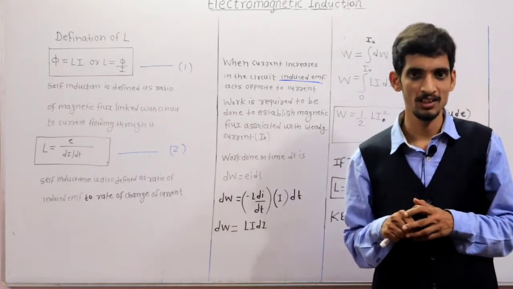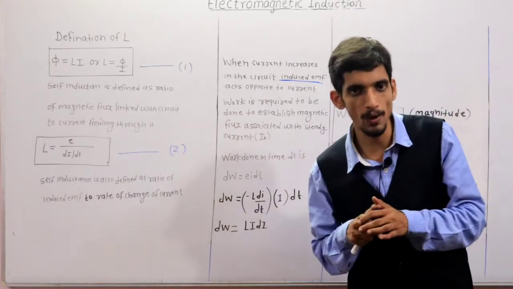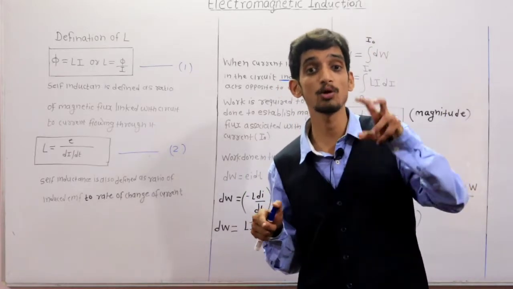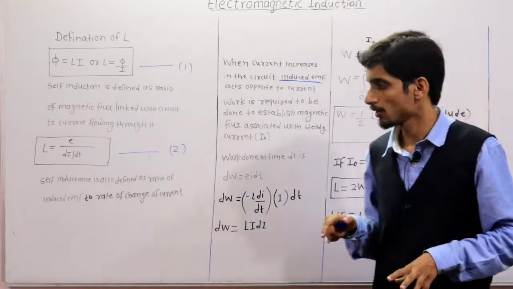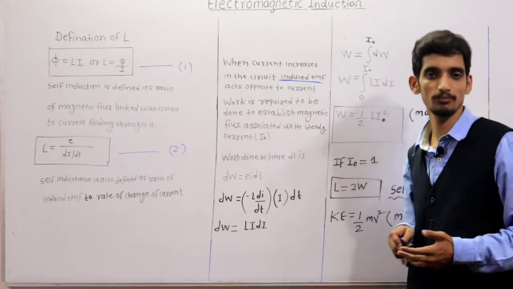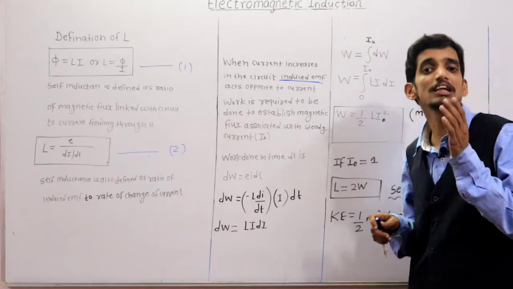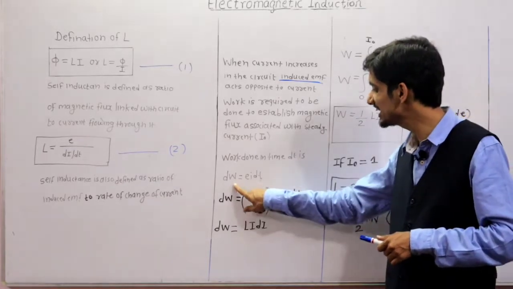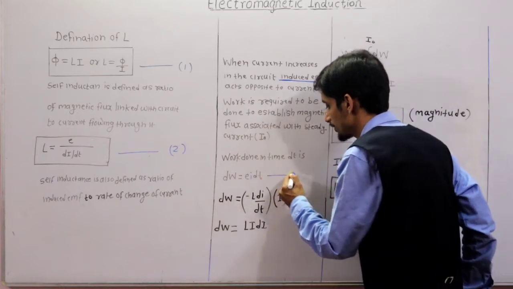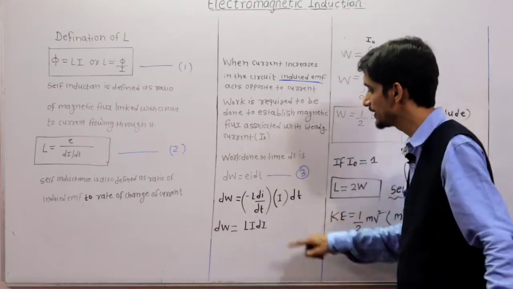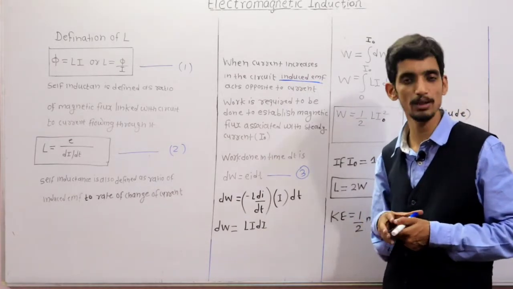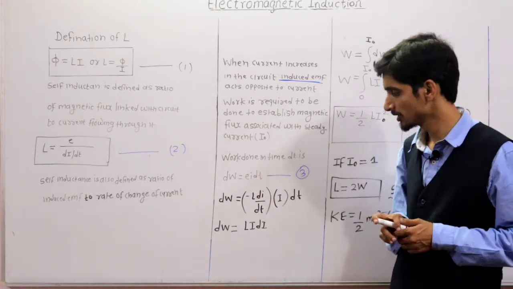So whenever current is flowing through the coil, whatever flux is generated, that flux is generated because of some work, and that work is actually done in some time dt, which is dW. It is a small work done in time dt. That's why dW is E i dt, E induced EMF into current into dt.